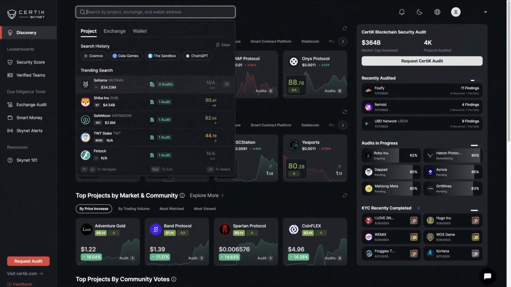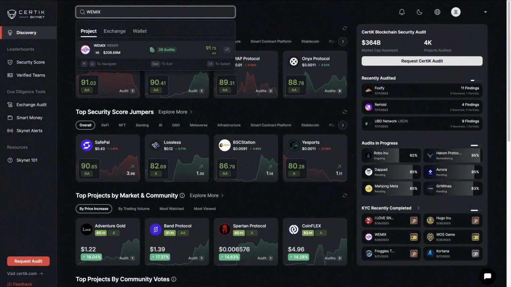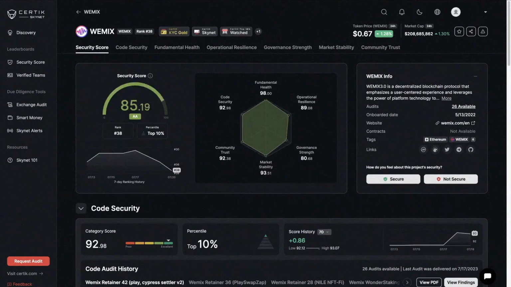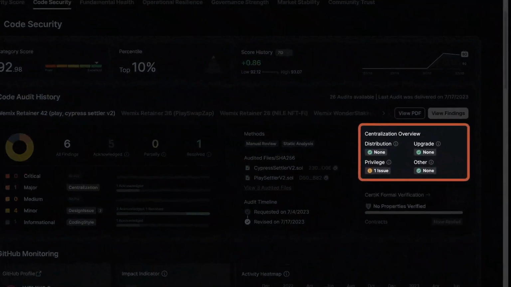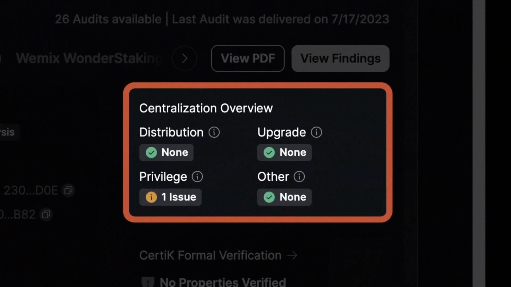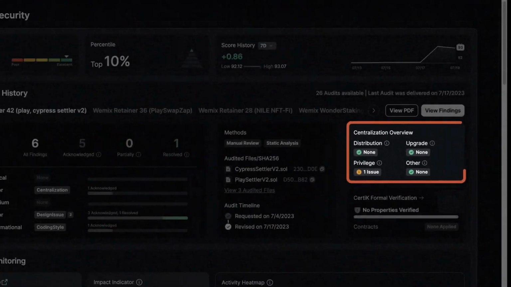Now, Skynet has leveled up, putting centralization risk front and center. Skynet's enhanced interface now features a centralization overview widget, prominently displaying potential centralization issues right where you can't miss it. From token distribution, contract upgrades, privileged roles, to other impactful operations, we've got it all covered.